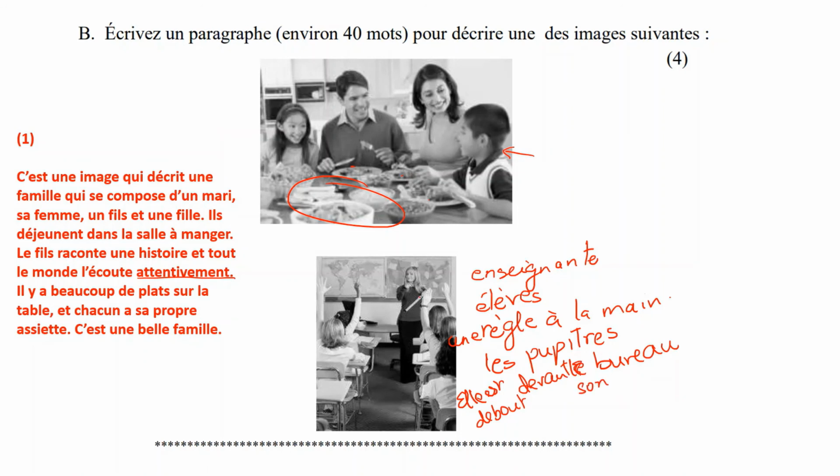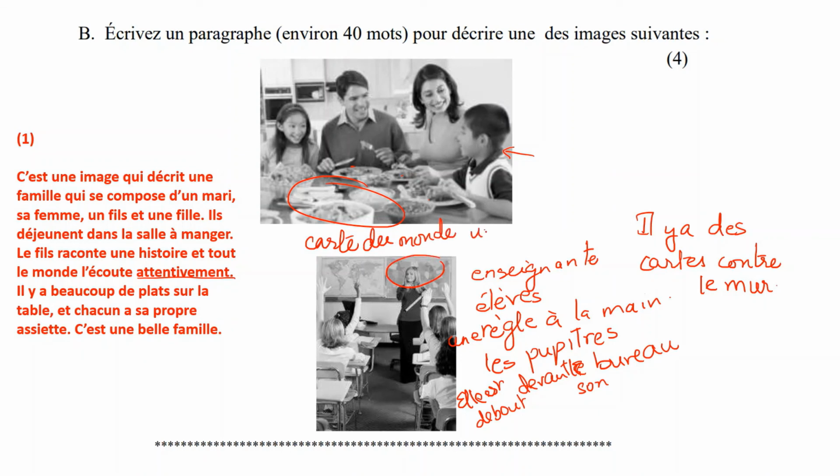Then behind her you can see that there are some maps. So you can say il y a des cartes contre le mur. There are some maps on the wall. If you want to specify, you can clearly see that this is a world map. Carte du monde. You can see that this is a map of the US here.